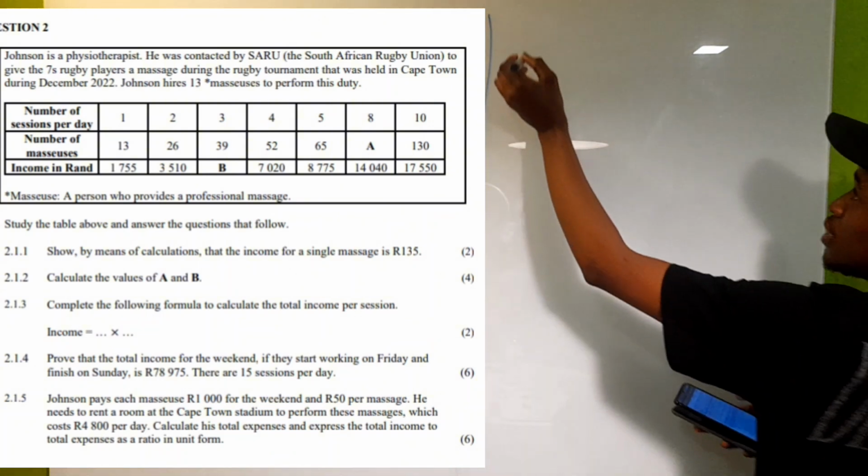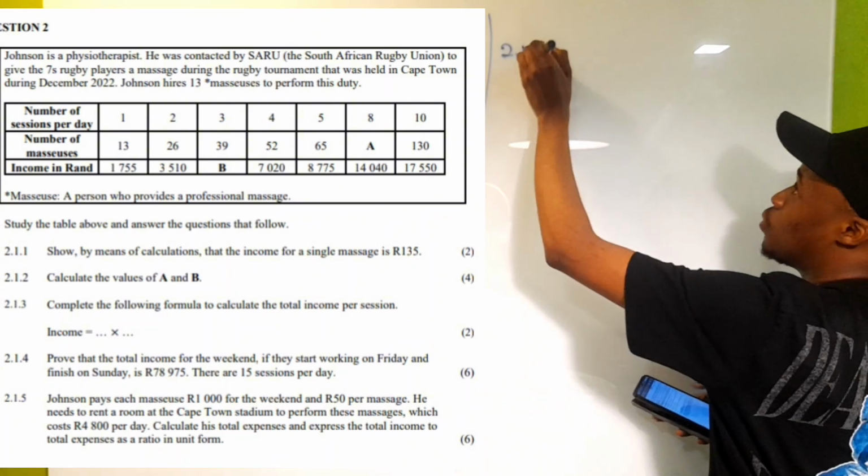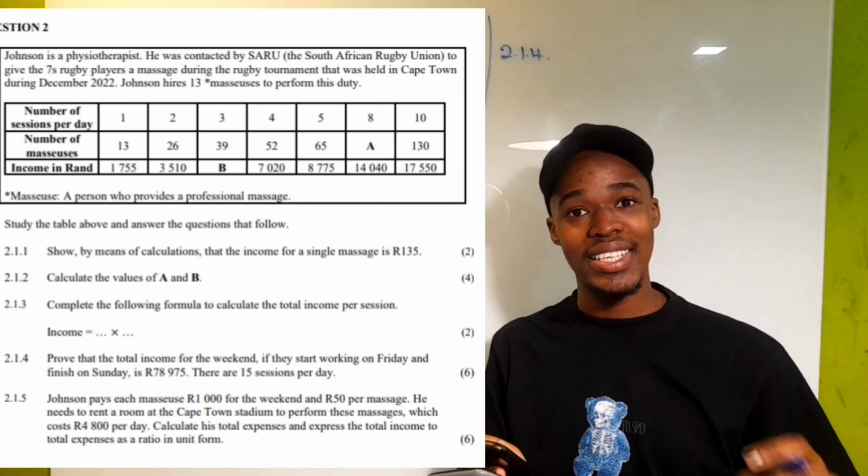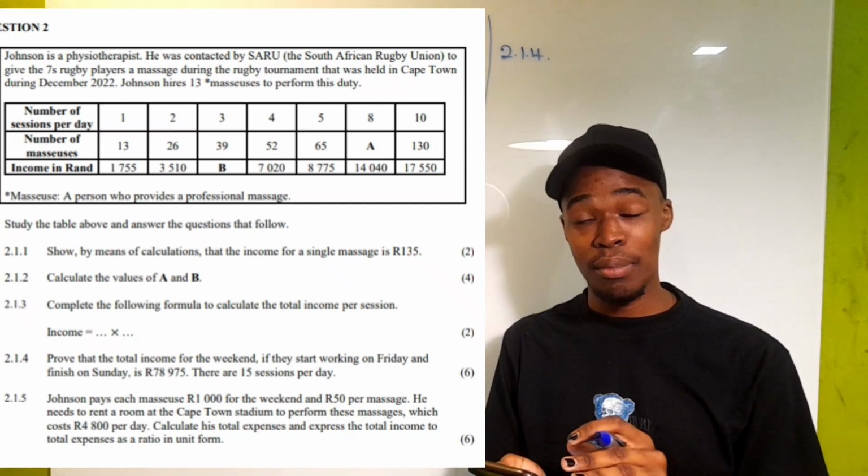Okay, so we're calculating the income. I'm just going to write it here, 2.1.4. So we are proving that indeed he is going to make this amount of money.